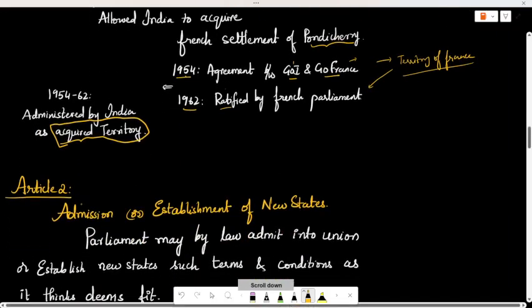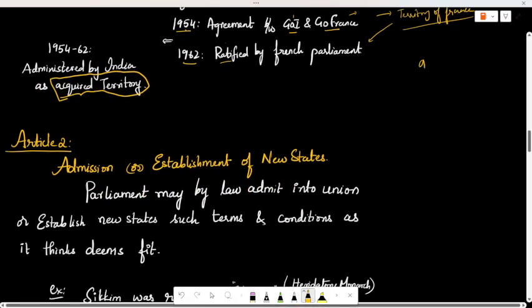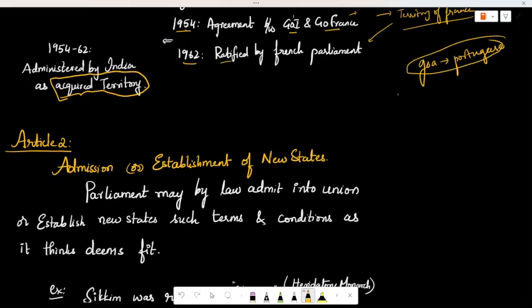A similar thing happened with Goa. Goa was ruled by the Portuguese. The same thing happened with Goa, and we'll move on to the next article.